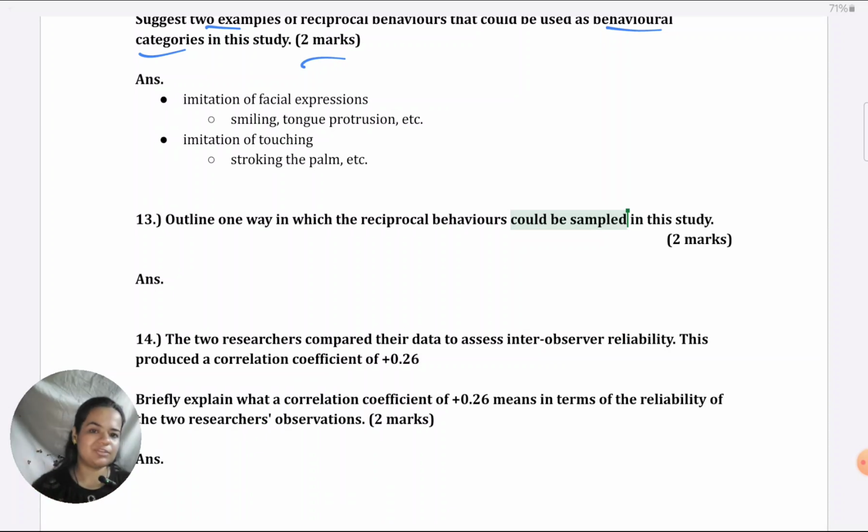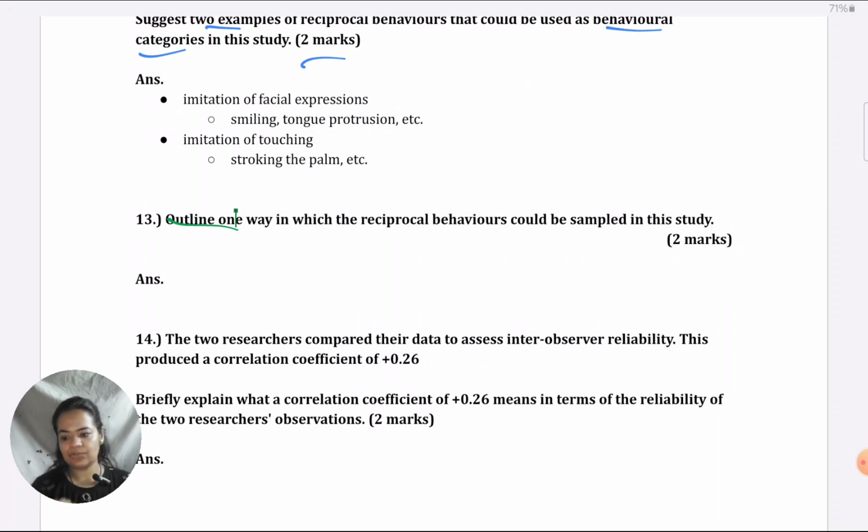All research methods questions, I forgot to mention before, they are AO2 because you're applying to a situation given. So this is also AO2. Because it is AO2, you need to keep linking to the stem which is given. Otherwise, you don't get marks. So if supposing I say event sampling should be done, event sampling means that whenever a behavior occurs, then recording is done on the checklist. I'll just get 1 mark because despite my definition being correct, I have treated it as if it's an AO1 question. I have not linked to the situation at all. I have to treat it as an AO2 question. That is what it is to get 2 marks.